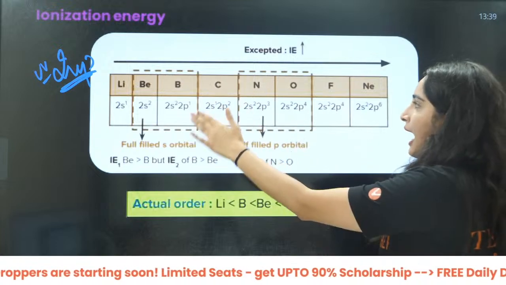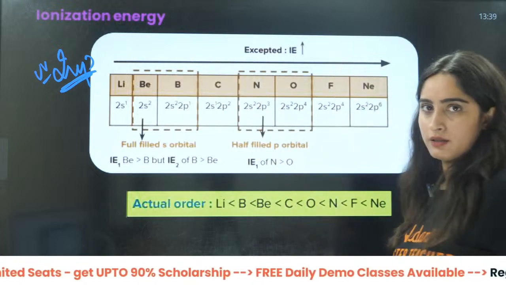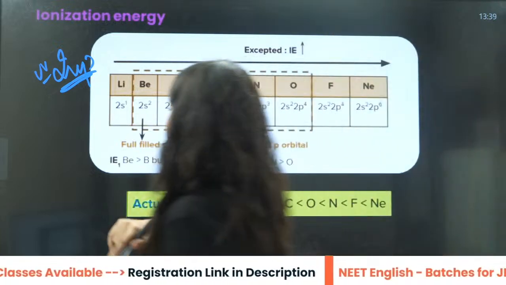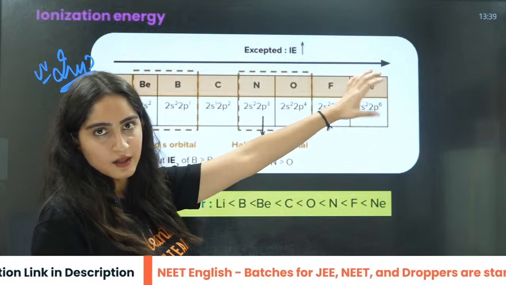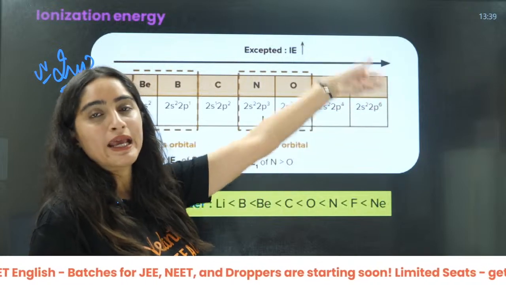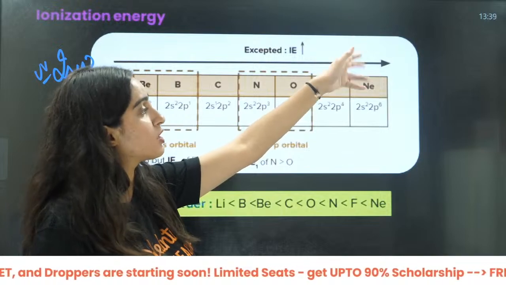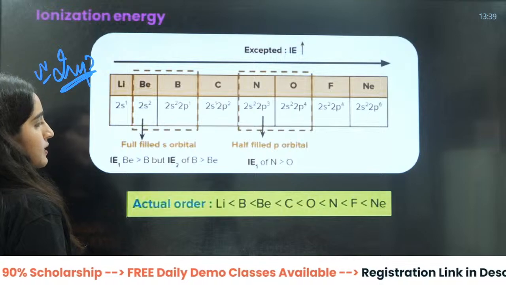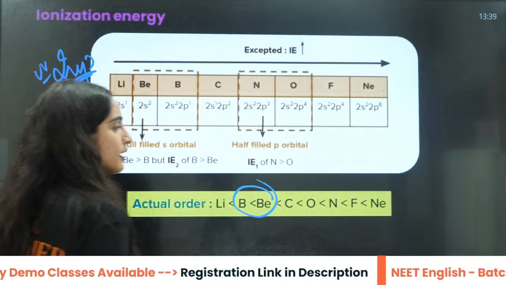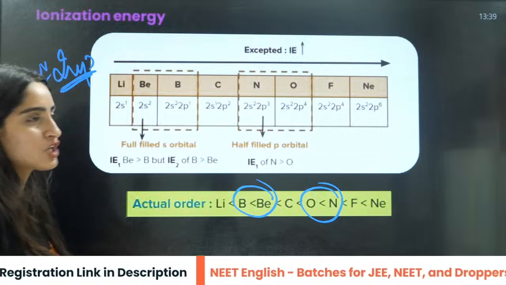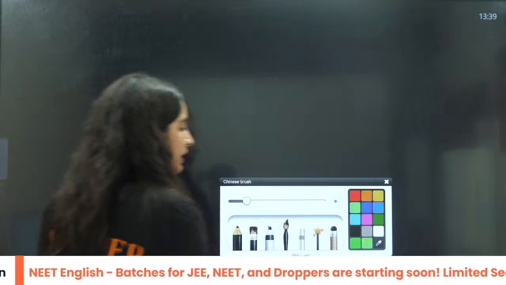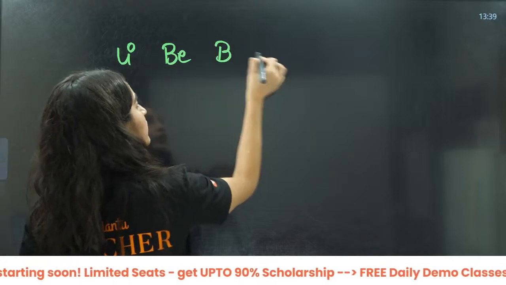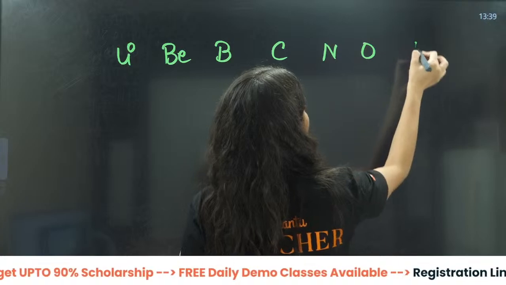So see, I am saying that along the period, size is decreasing. It should increase. Size is decreasing, so ionization energy should increase. That is my thinking. But what exactly happens here? This part and this part, you will see a change. You were assuming it to be like this: lithium, beryllium, boron, carbon, nitrogen, oxygen, fluorine.